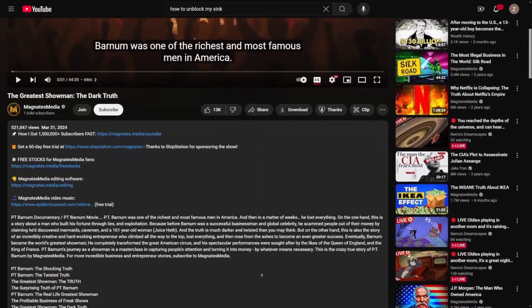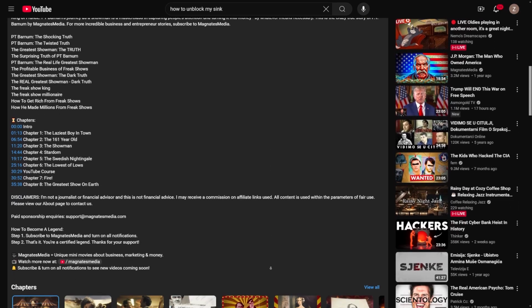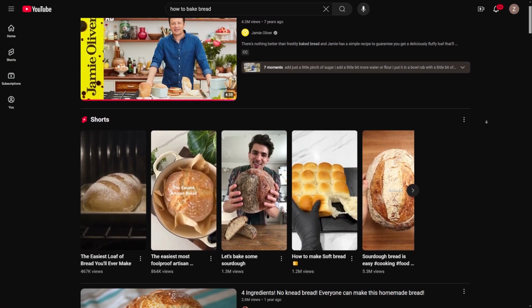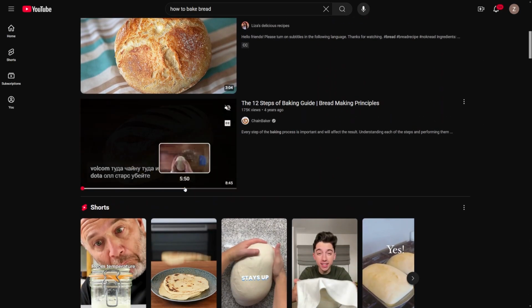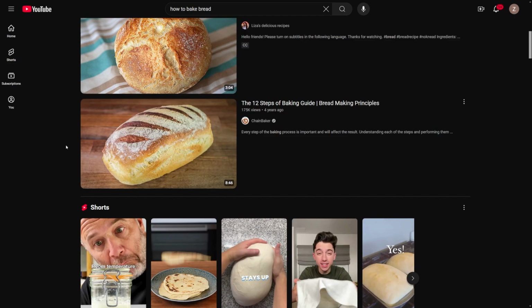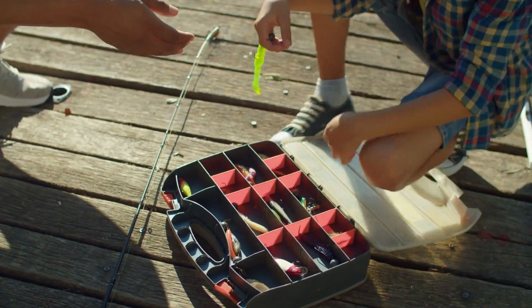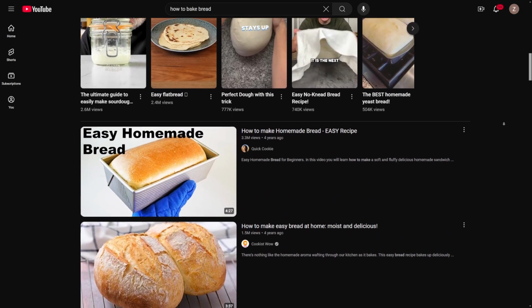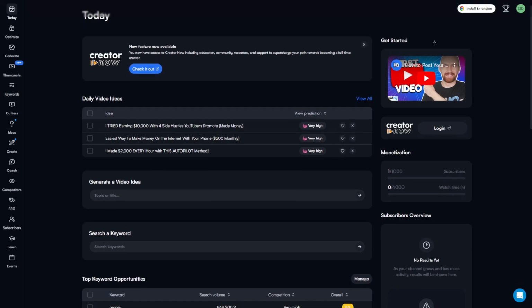Keywords. The biggest thing that will decide whether your video will get views is the keywords you use. Keywords are the words or phrases that people type in when they're looking for content on YouTube. For example, if your video is about how to bake bread, then your keywords might be baking bread at home, bread making tips, or easy bread recipes. Choosing the right keywords is like choosing the best bait when you go fishing. You want keywords that have a good amount of traffic, but aren't so competitive that you'll get lost in the crowd. Now, let's talk about how to actually find these keywords.